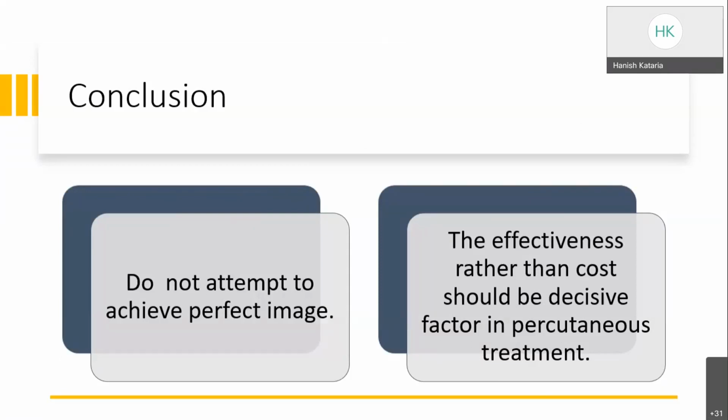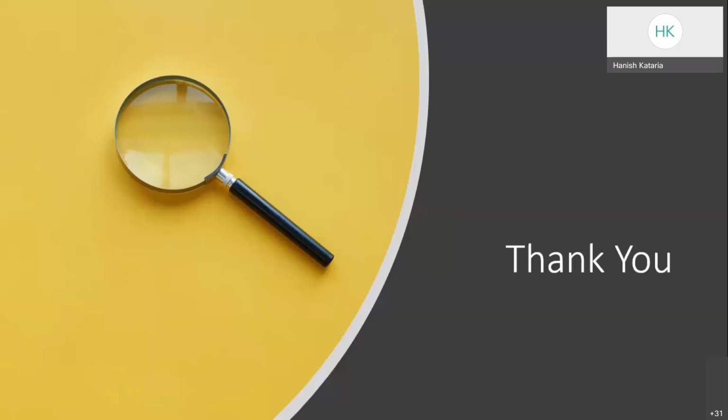Effectiveness should be the decisive factor in percutaneous treatment, and that effectiveness is checked with hemodynamic parameters: a systolic gradient of less than 10 millimeters of mercury and less than 20% remaining stenosis. That is all about aortoiliac occlusion.